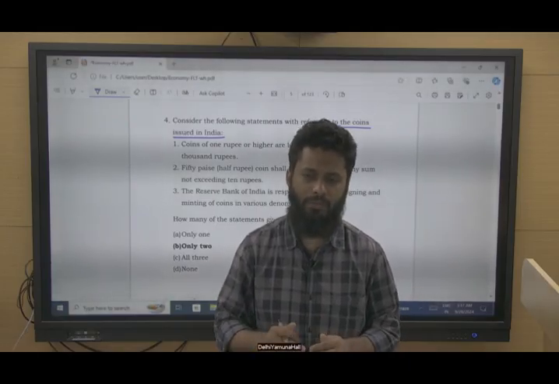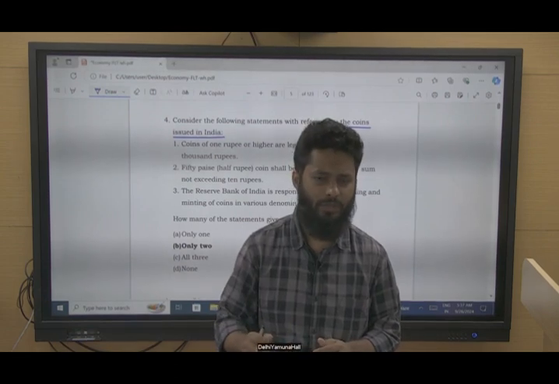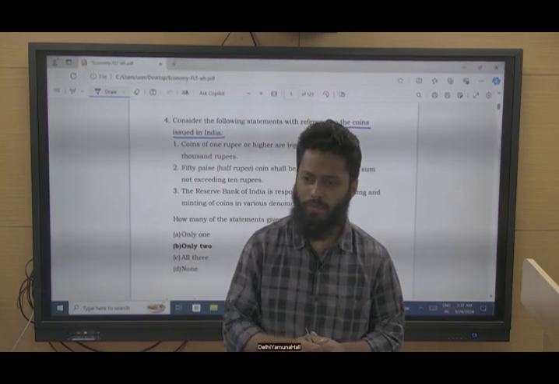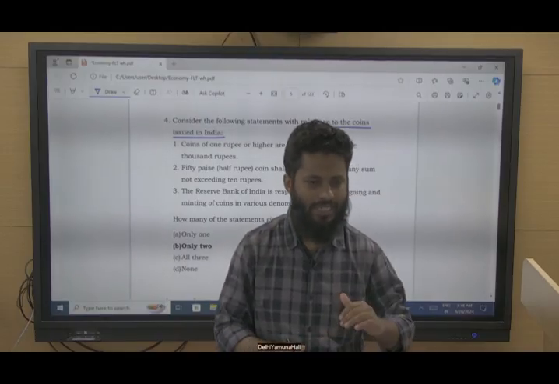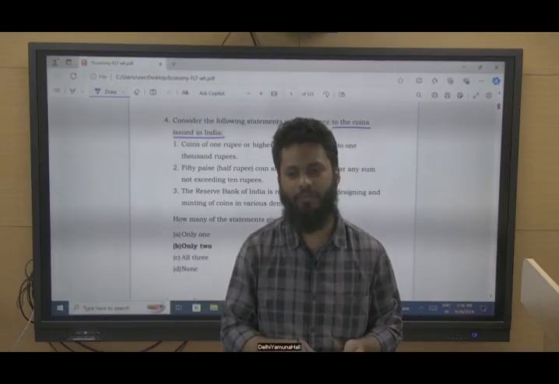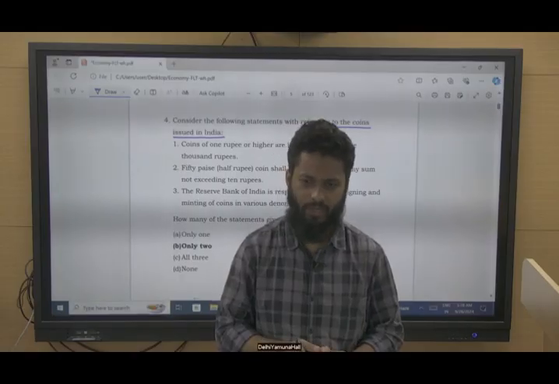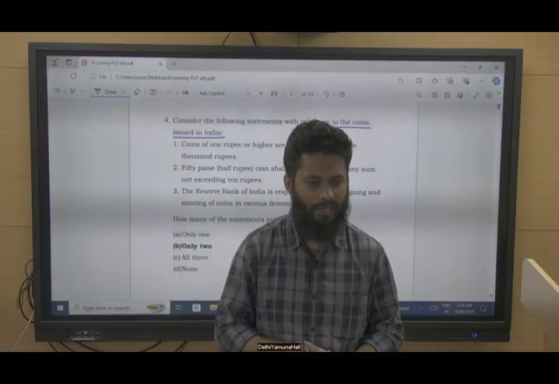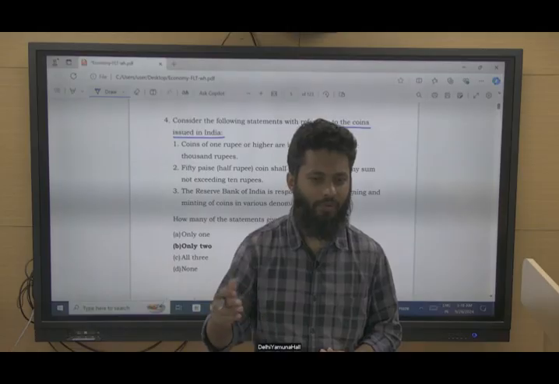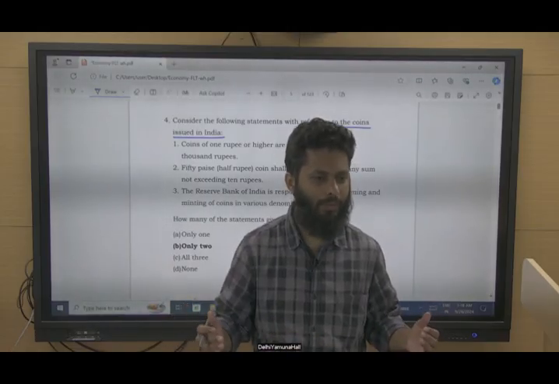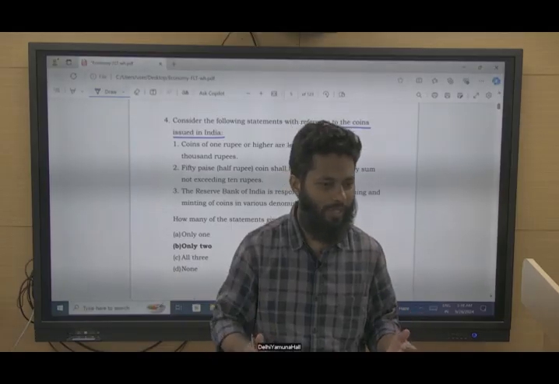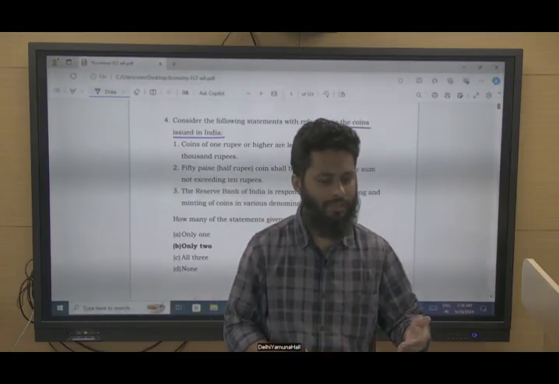But when you are paying, for example, lakhs of rupees or crores of rupees, you cannot pay in coins, right? So there is a cap on it. When we say a 1 rupee coin is acceptable, yes, it is a legal tender. But when you are paying, for example, 1 lakh rupees, you cannot take 1 lakh 1 rupee coins and go for the payment.